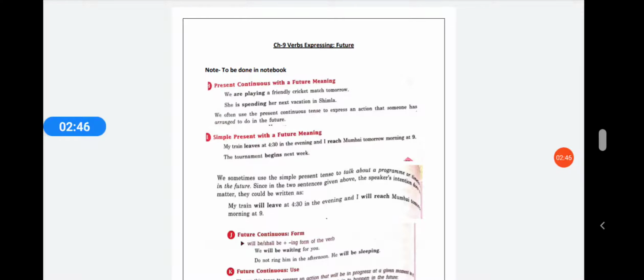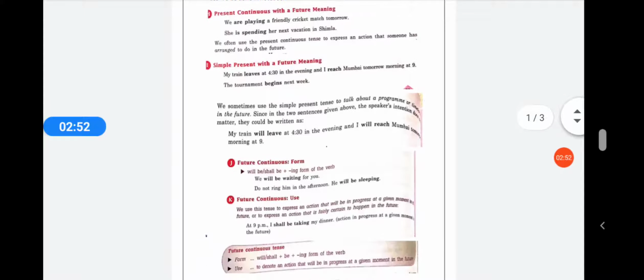Now when we talk about future continuous form, it is always done by making will be or shall be plus ing form of verb. Students, again write all these formulas down in your rough notebook so that at the end of the chapter you can summarize them, you can revise them all at once. Now, we will be waiting for you. Don't ring him in the afternoon, he will be sleeping. Now you're talking in the sense we will be, he will be. You're talking in the future continuous form.